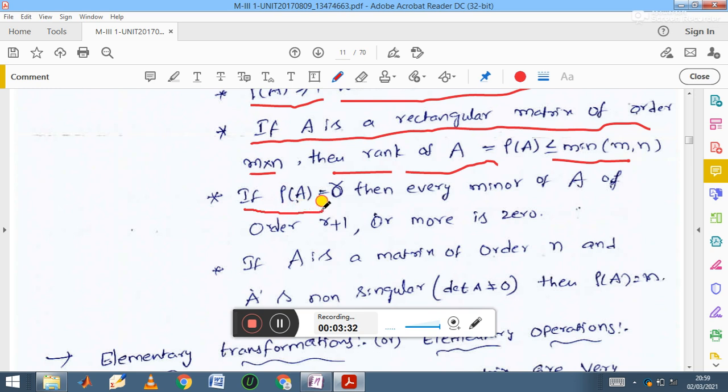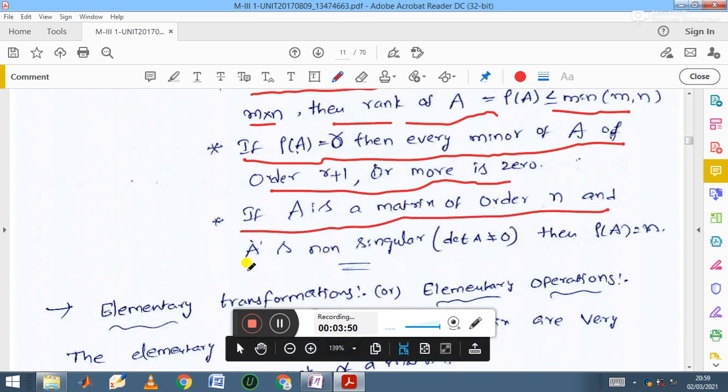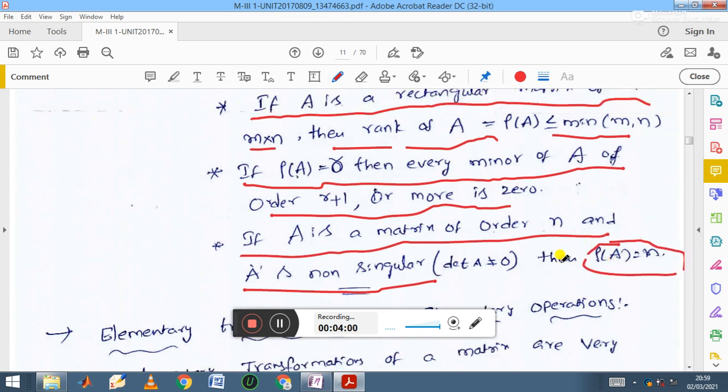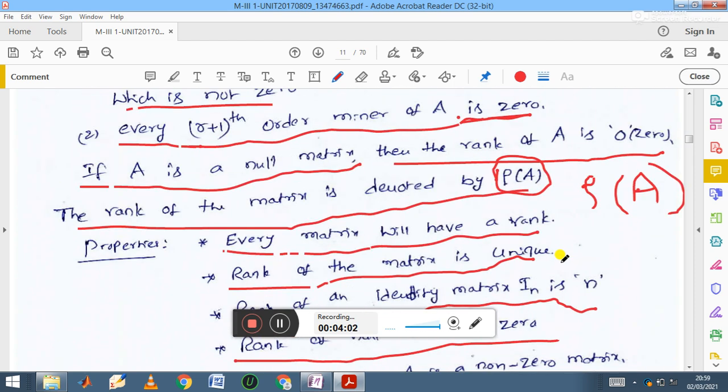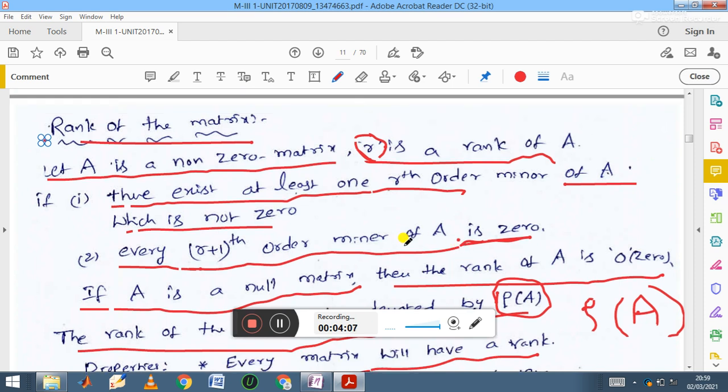Next, if rank of A is equal to r, then every minor of A of order r plus 1 or more is 0. I will explain this point while solving problems. Next, if A is a matrix of order n and A is non-singular, that is the determinant of A is not equal to 0, then rank of A is equal to n. Let us understand in detail how to find rank of a matrix with the help of an example.